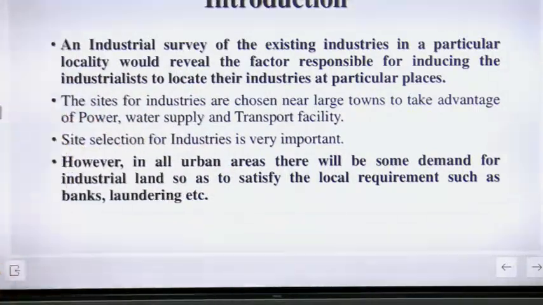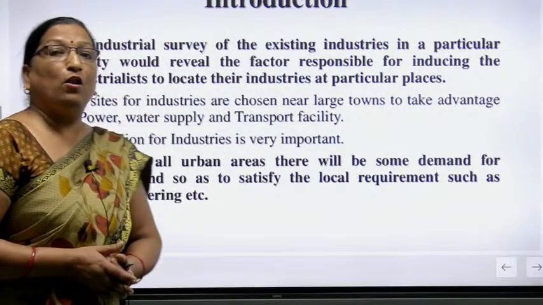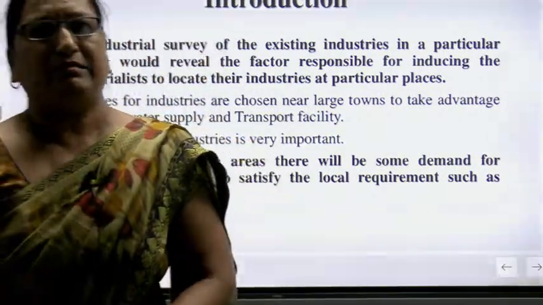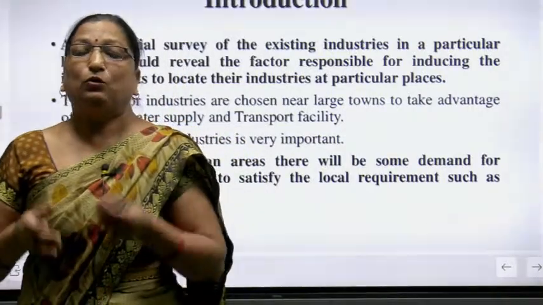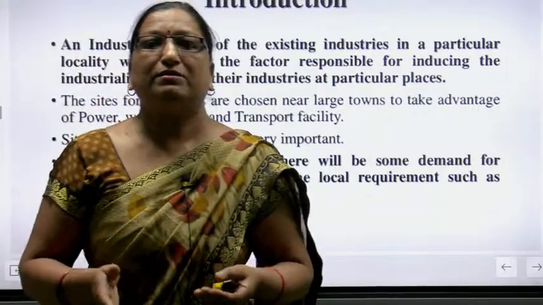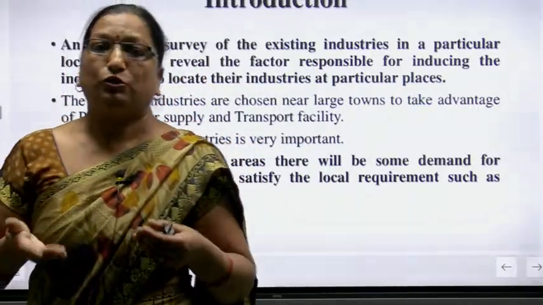Now if we are talking about the urban areas, there will be some demand for industrial land, so as to satisfy the local requirements such as banks and laundries. Now if we want to establish large scale industries, we need loans or insurance. Some industries want insurance facilities.